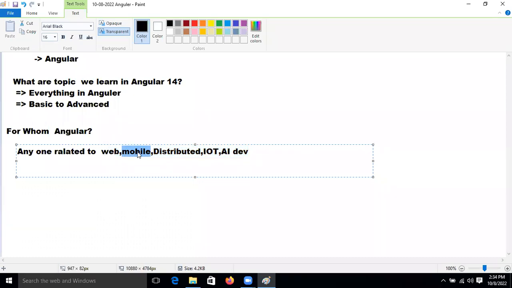If you are a mobile developer, for them also. If you are a distributed technology developer, for them also. If you are an IoT developer, for them also. If you are an AI developer, for them also, right?